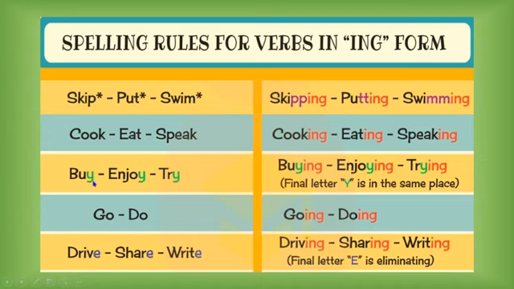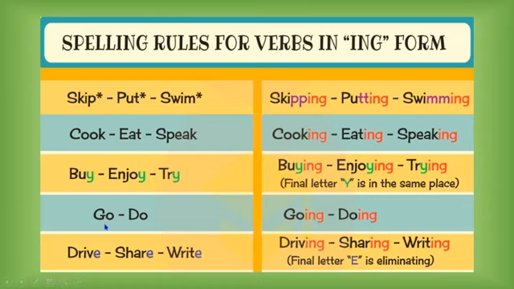Now, the next rule says that if your verb ends with y, for example, buy, enjoy, or try, you have to add just ing at the end. Buy, buying, enjoy, enjoying, or try, trying. You don't need to delete y, okay? You have to keep it, and then add ing.